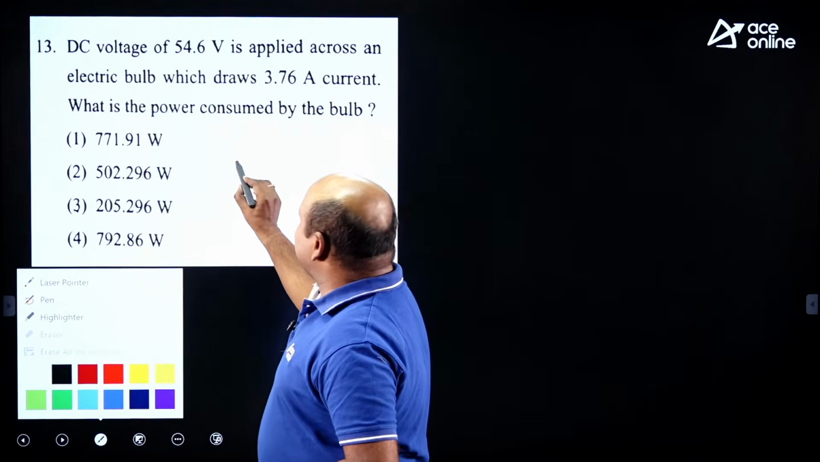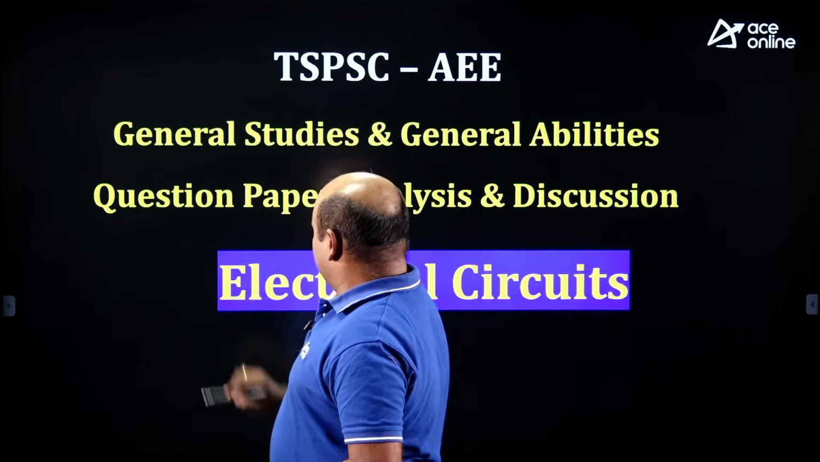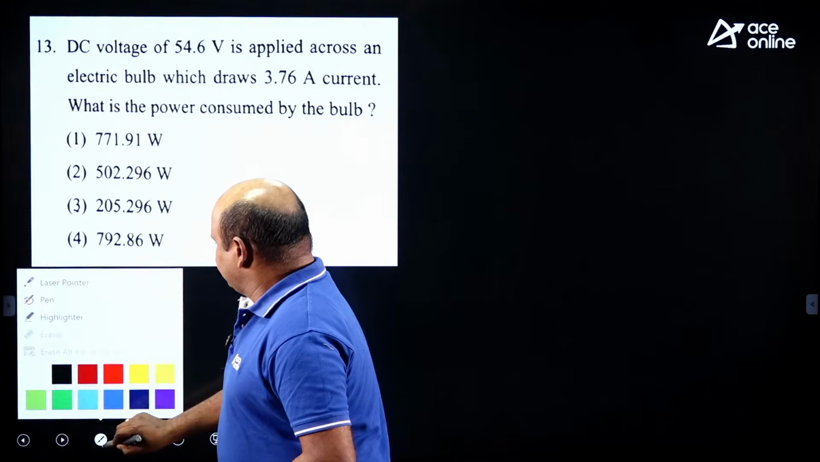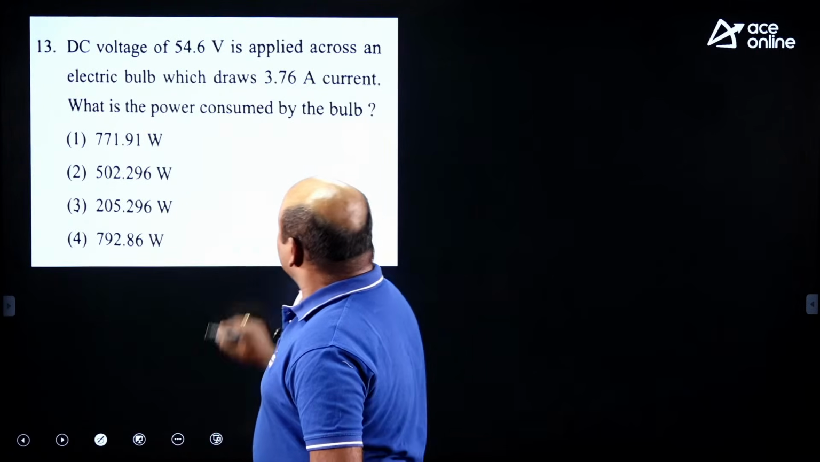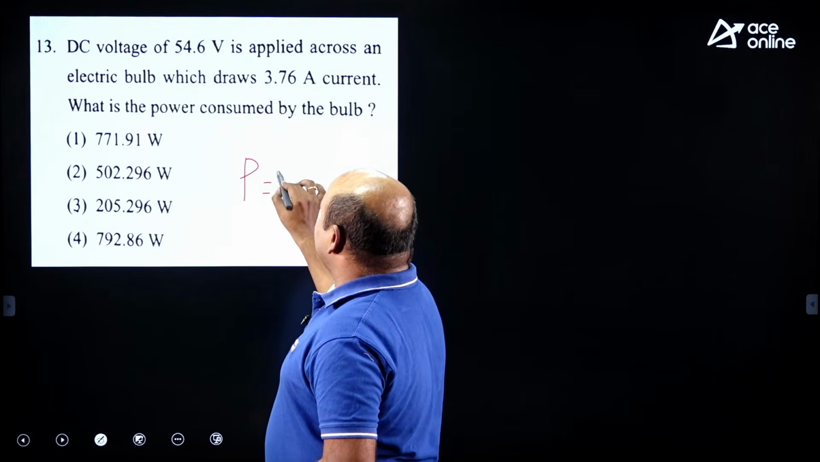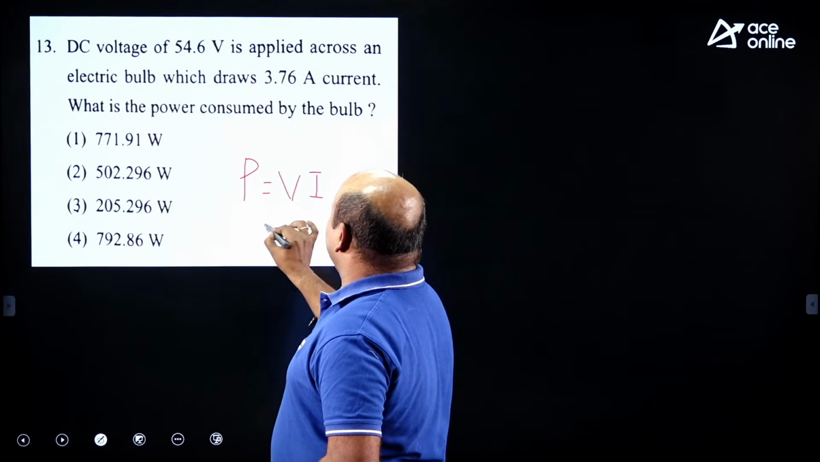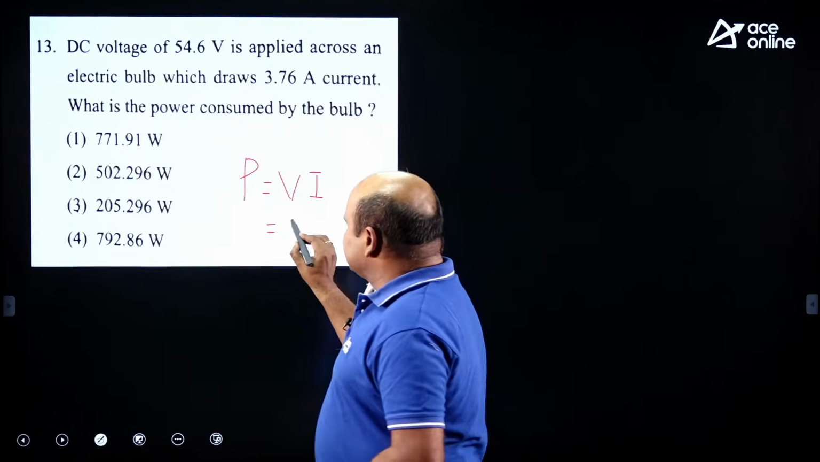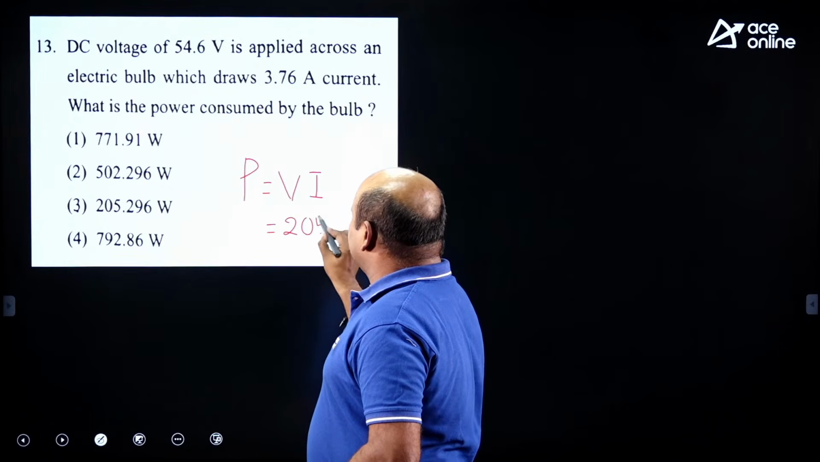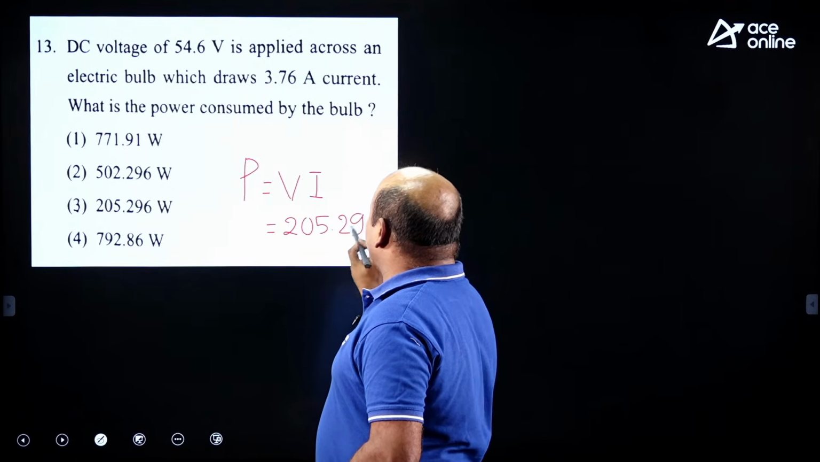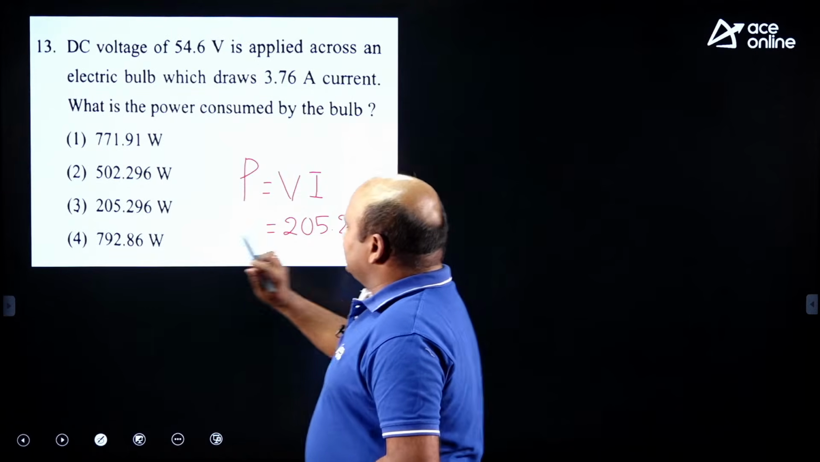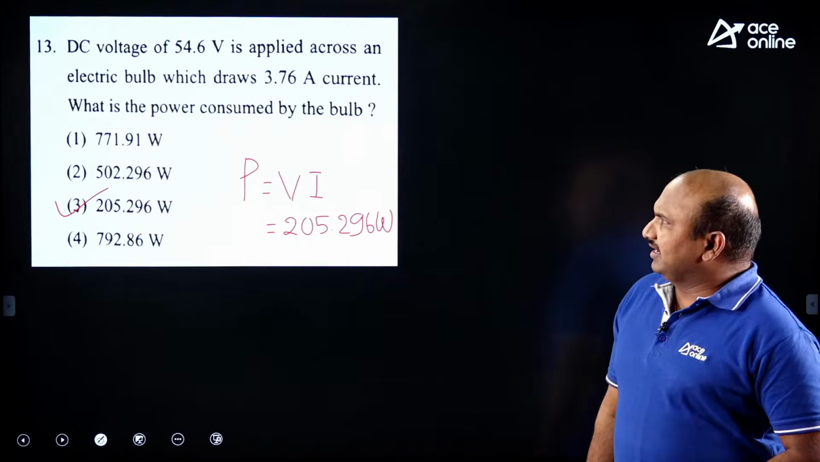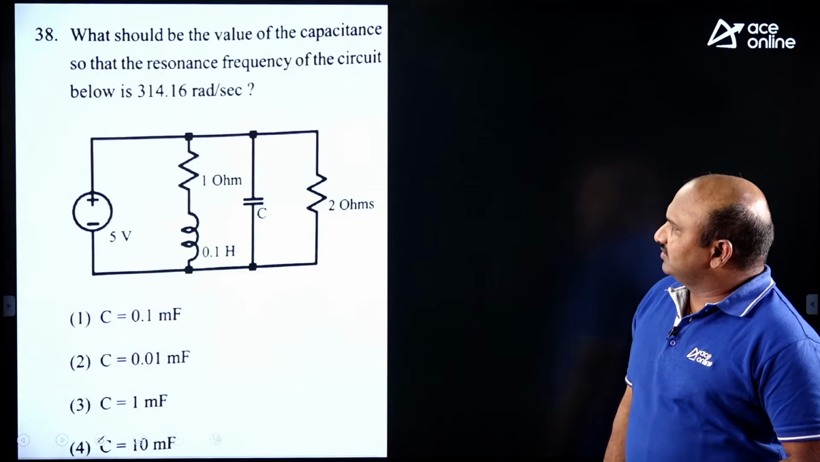The power P is equal to V into I, a direct product. It's very simple. You will get the answer as 205.296 watts. Everybody will answer this question, no doubt about that. And let me take the next question.